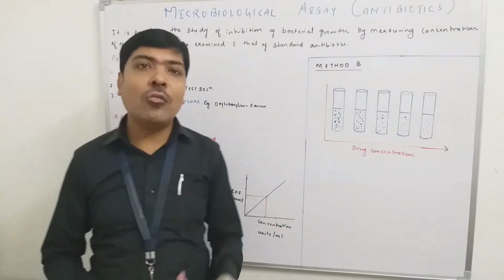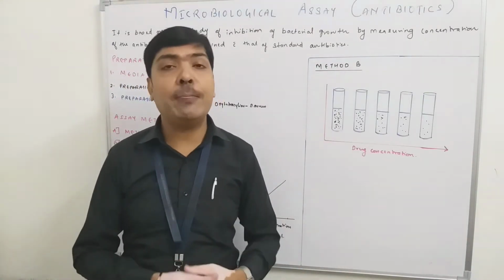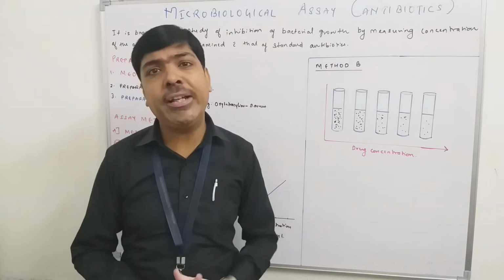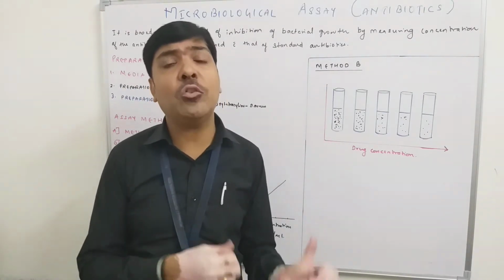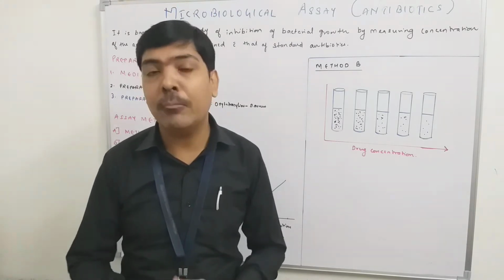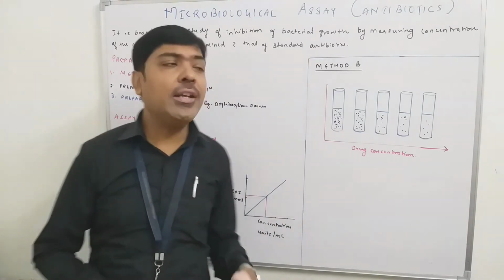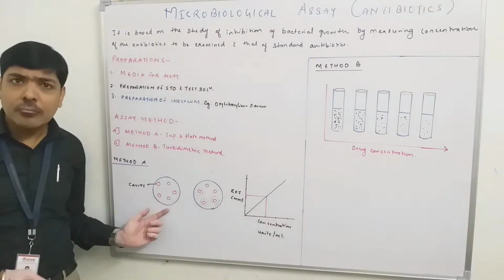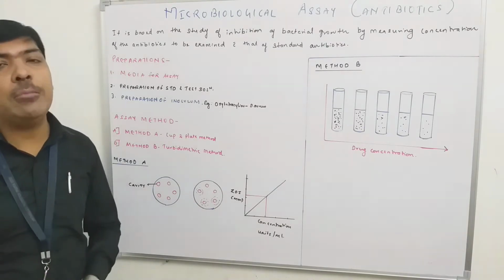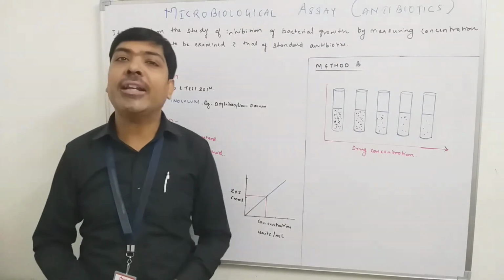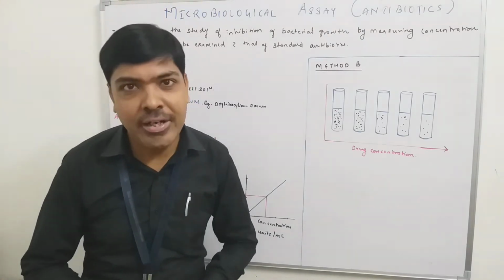microorganism. Okay. So what we have done: we have prepared the culture media, we have autoclaved it, and when the temperature is suitable, around 50 degrees centigrade, in that condition we have to seed, we have to inoculate the culture microorganism in that culture medium. Then after inoculation, we have to pour that solution in a petri dish and wait for some time, till the agar gets solidified and you get a solidified media in a petri dish.